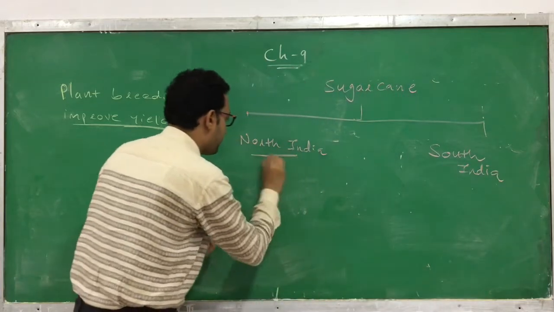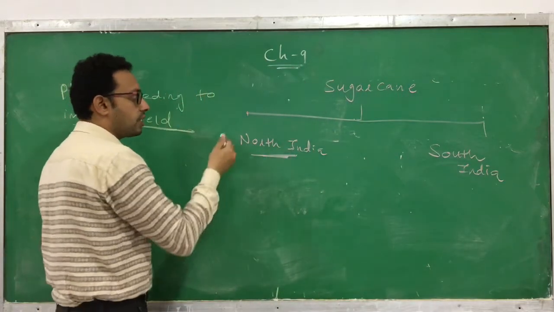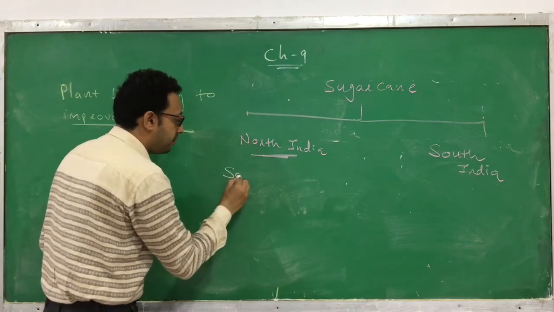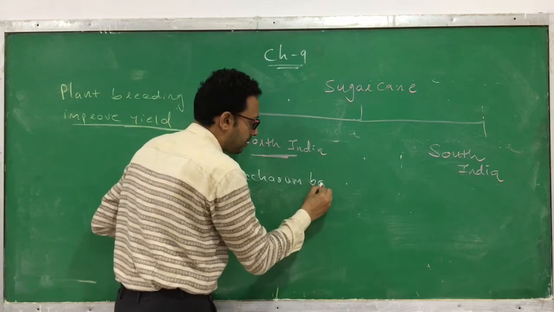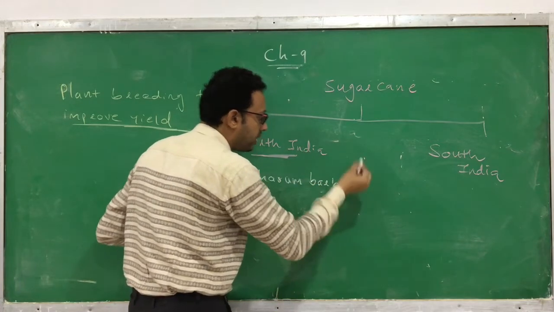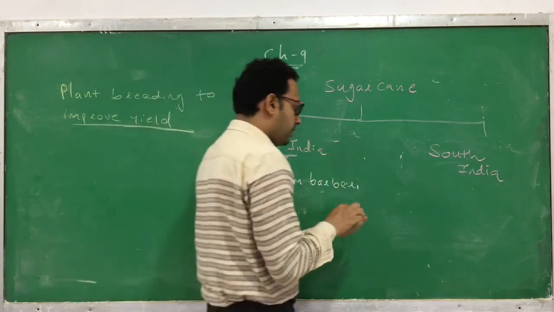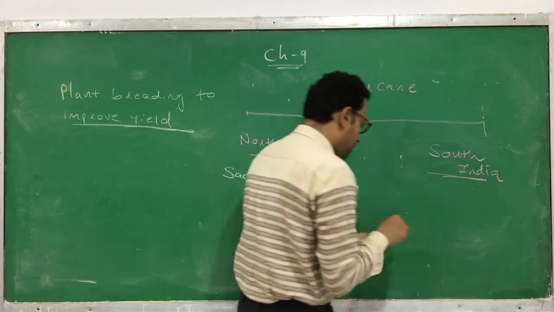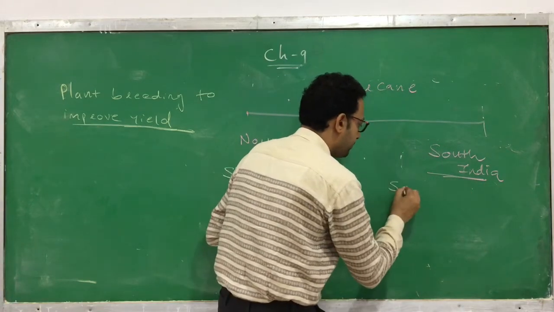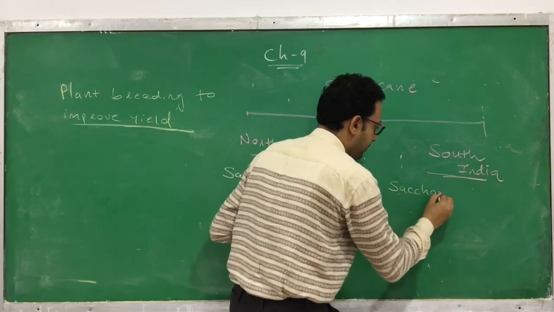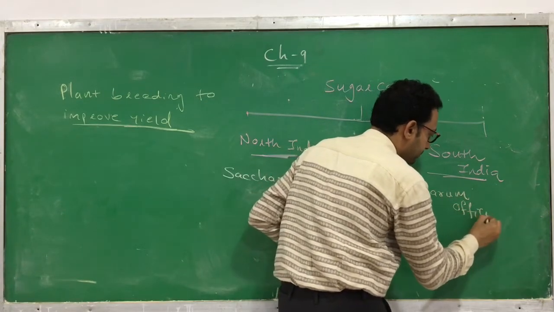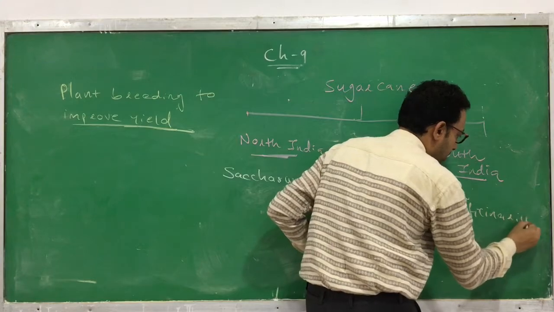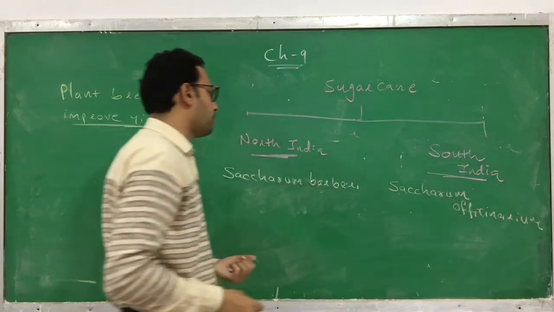The North Indian people usually grow the sugar cane called Saccharum barberi. This is the sugar cane grown in North India. In South India, the sugar cane they usually grow is Saccharum officinarum. This is the sugar cane which is grown in South India.